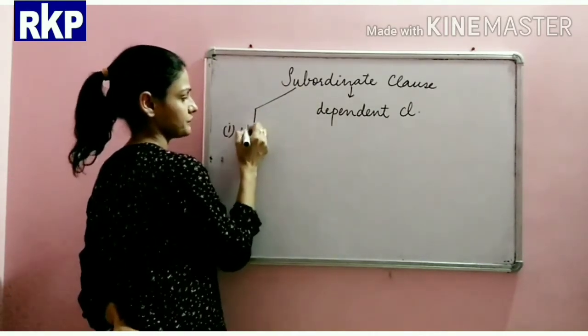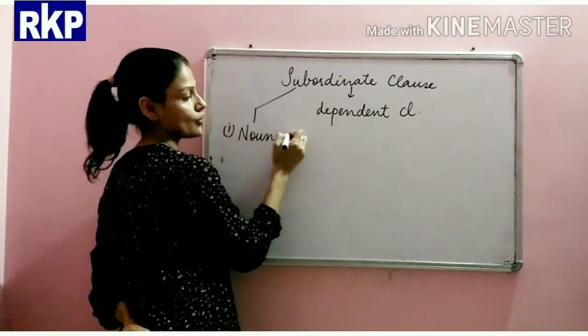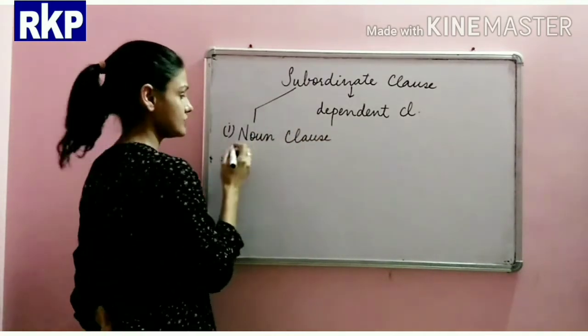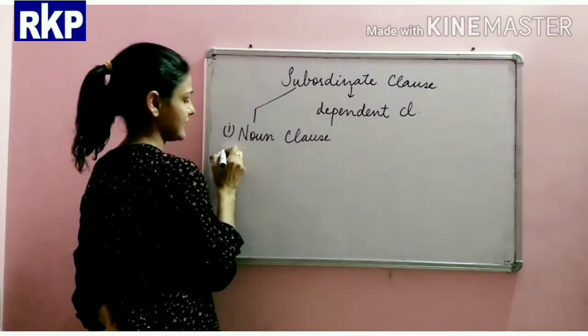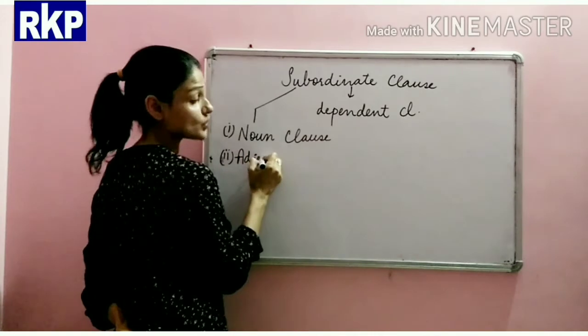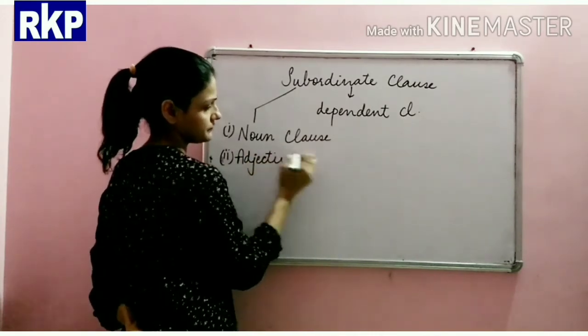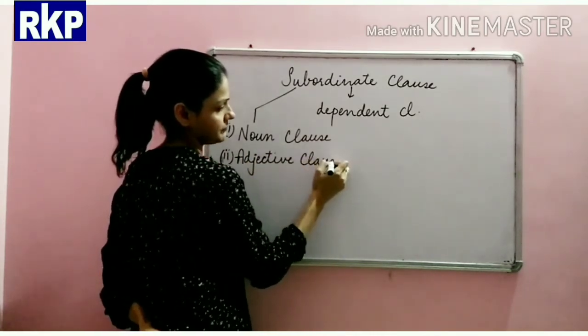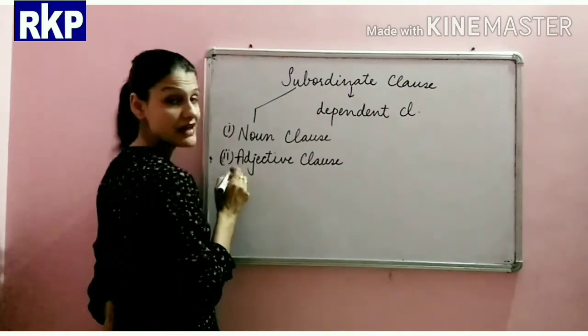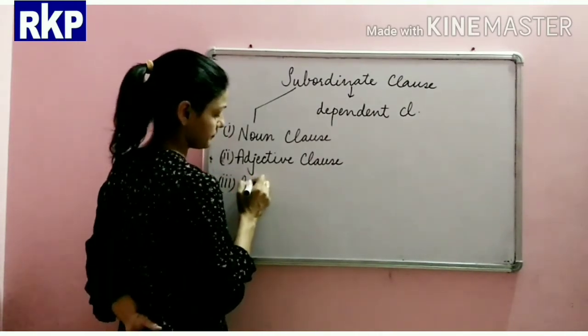First is noun clause. Second is adjective clause. And third is adverb clause.